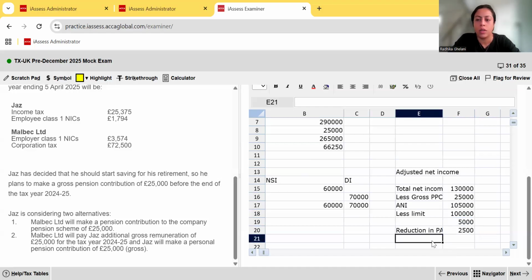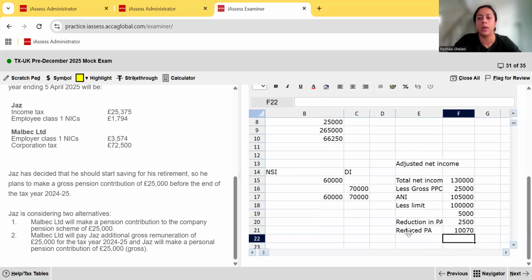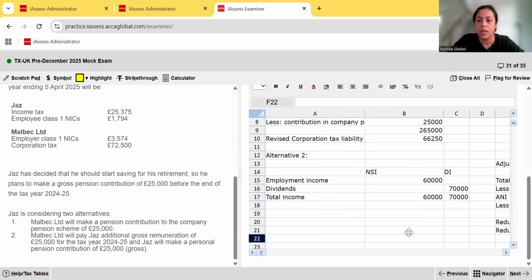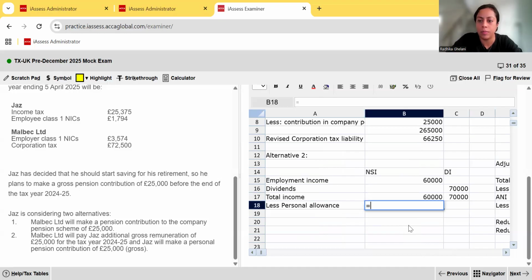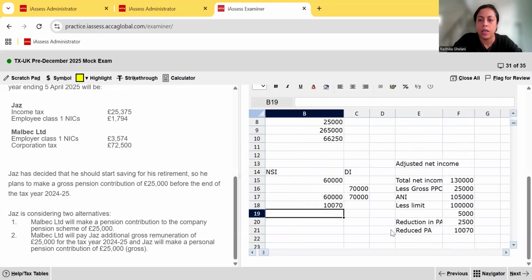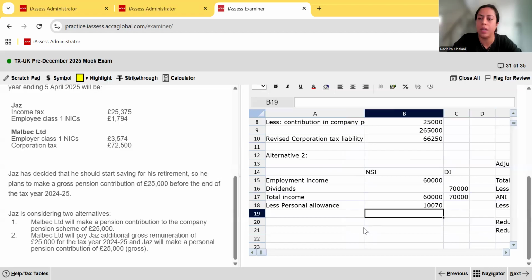And so reduced personal allowance is going to be, what's the normal personal allowance? 12,570 minus the reduction that we just computed. So his reduced personal allowance is 10,070. Now you go here, come back to our computation, less personal allowance. Simply pick the figure from there by cell referencing. And why? Remember, always subtract it from NSI first, and if there is any excess left, then you move on to savings or dividend income, okay?